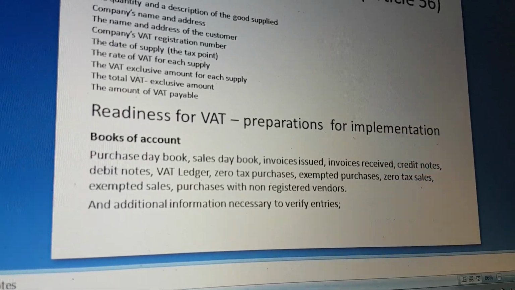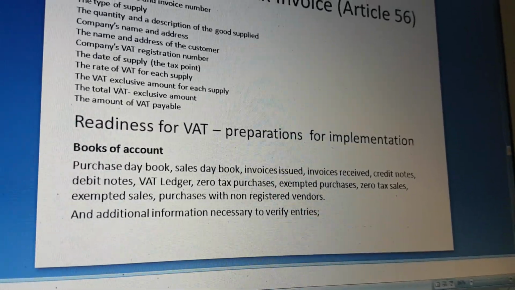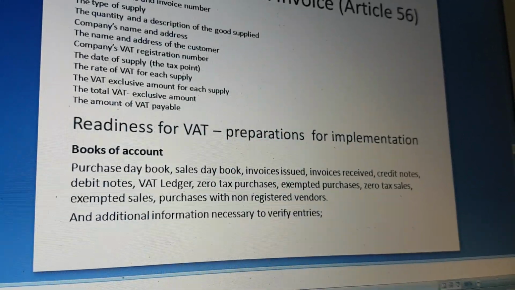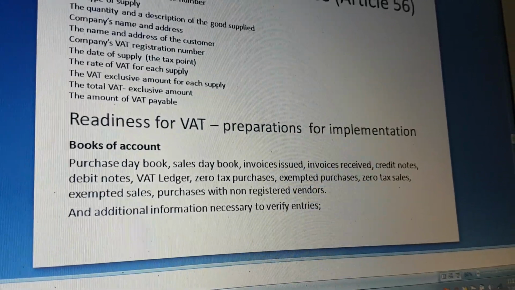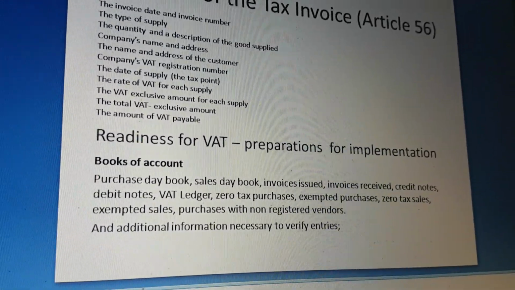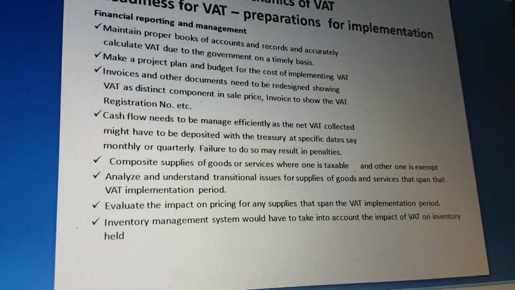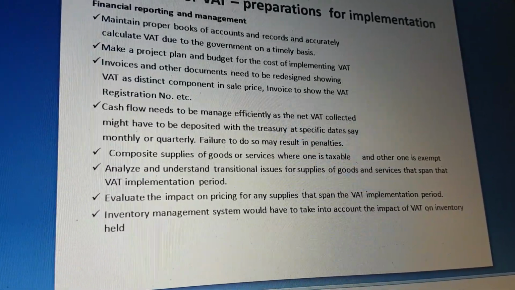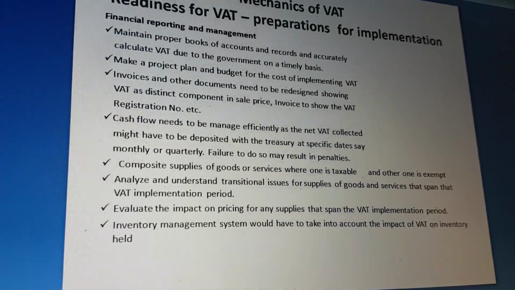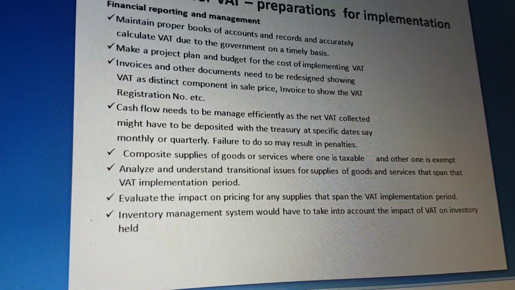Readiness for VAT. What do we need to prepare before that? Books of accounts, purchase day books, sales day book, invoices issued, invoices received, credit notes, debit notes, VAT ledger, zero tax purchases, exempted purchases, zero tax sales, exempted sales, purchases with non-registered vendors, and additional information necessary to verify entries. Readiness for VAT: preparations for implementation. These are things we need to do before implementation of VAT, or else we would not be able to cope with it. We will come out with measures slowly and steadily.